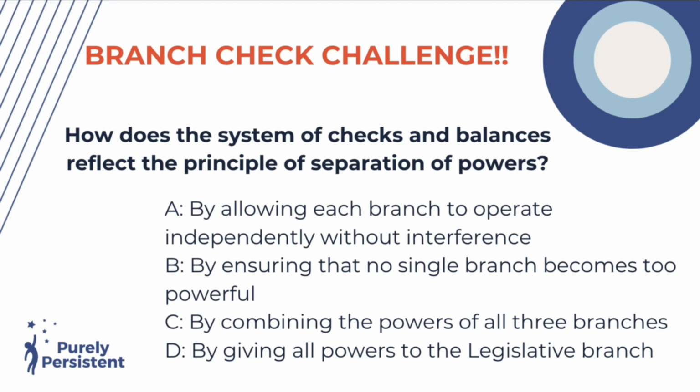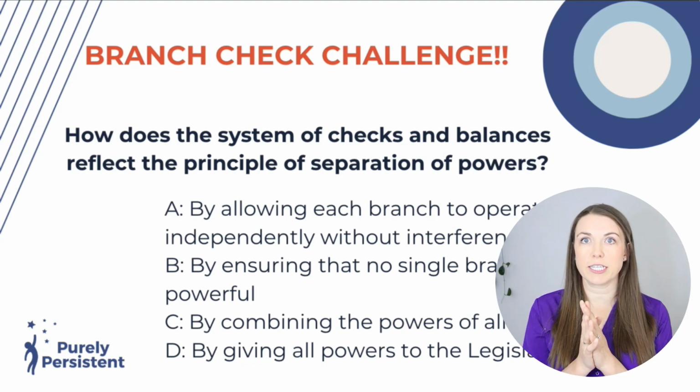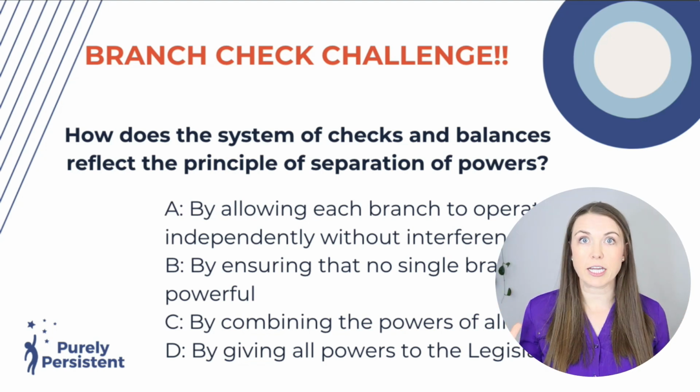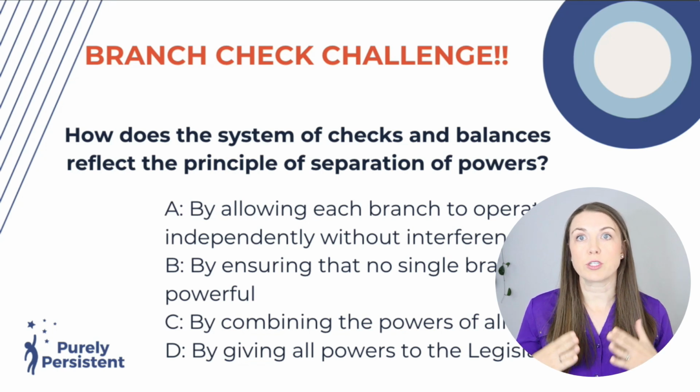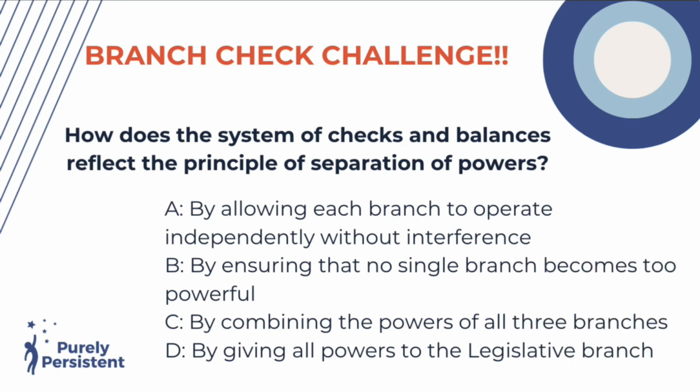How does the system of checks and balances reflect the principle of separation of powers? Remember, separation of powers is just making sure that there's not tyranny, there's not a dictatorship where one person or one group is in charge, right? So A, by allowing each branch to operate independently without interference.